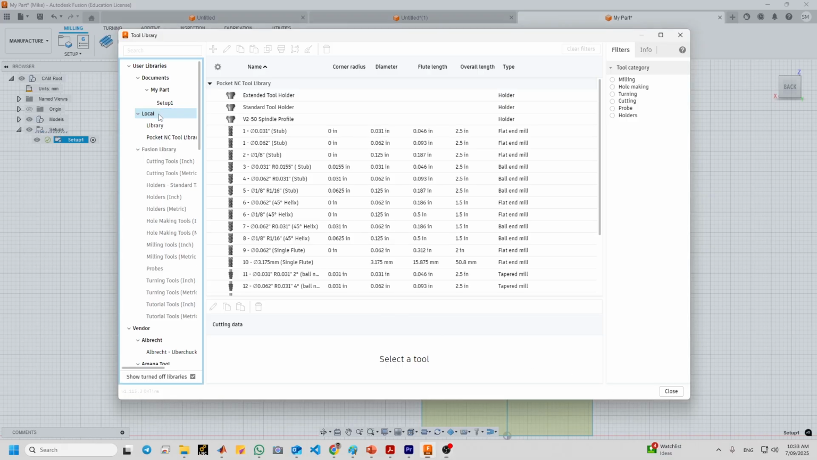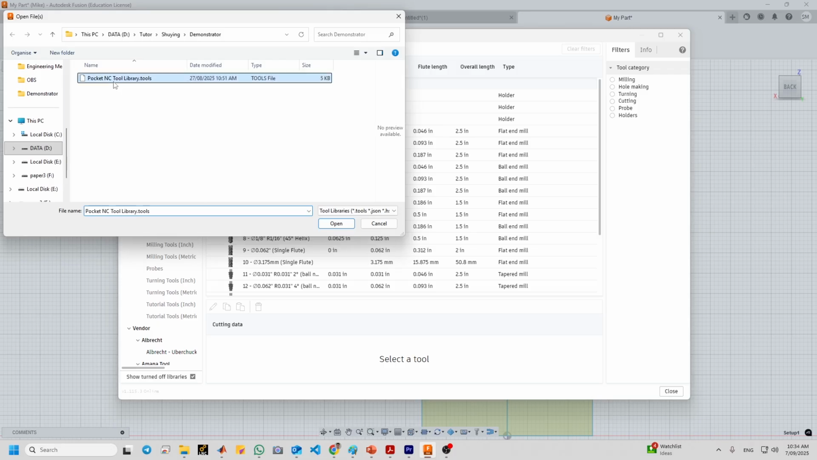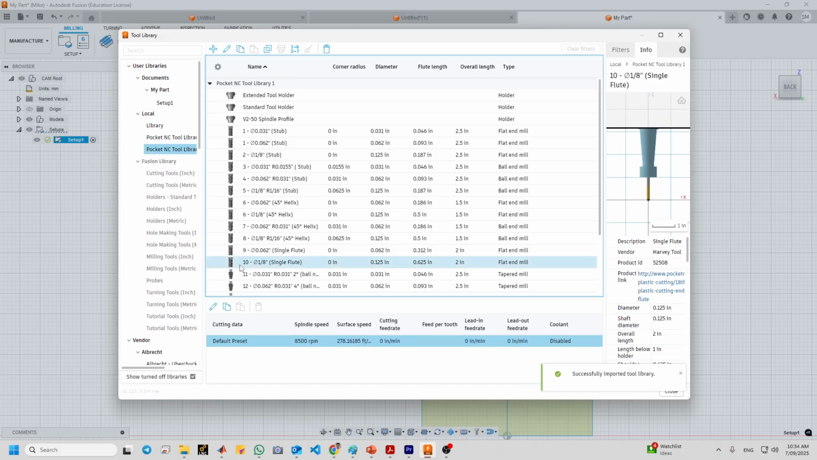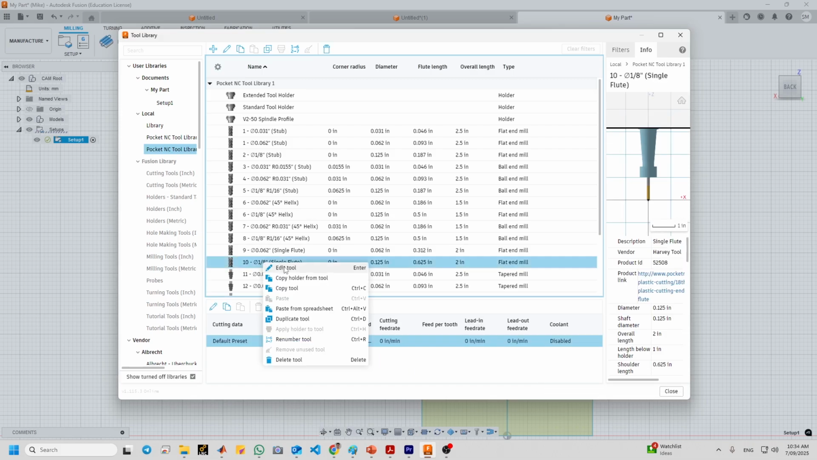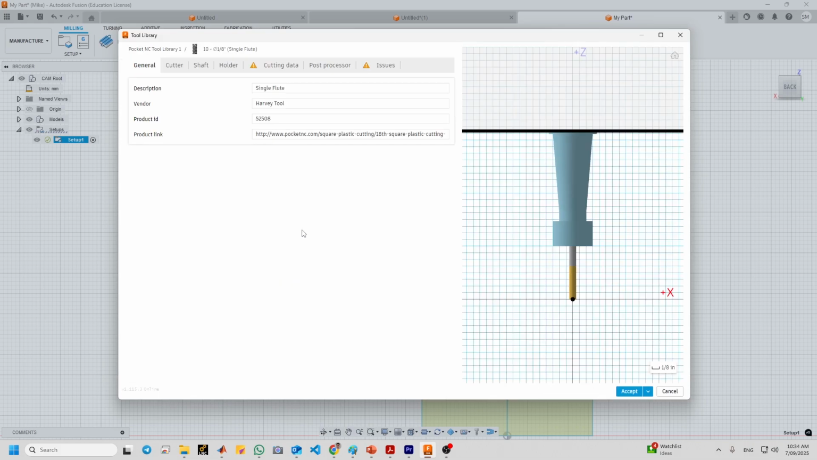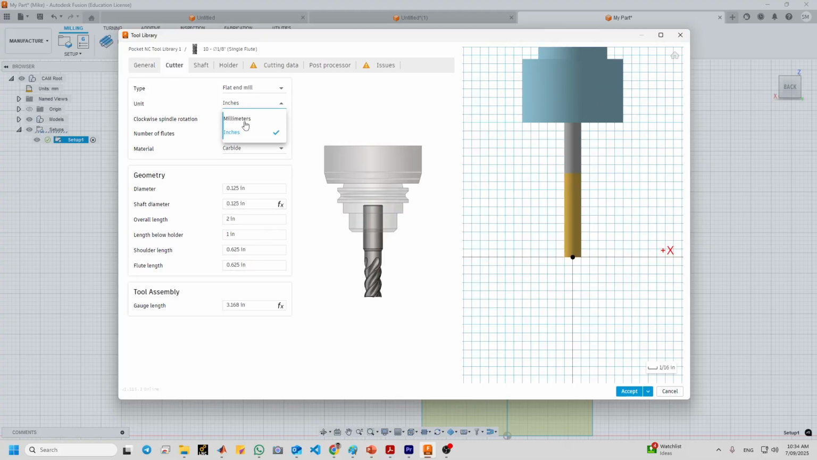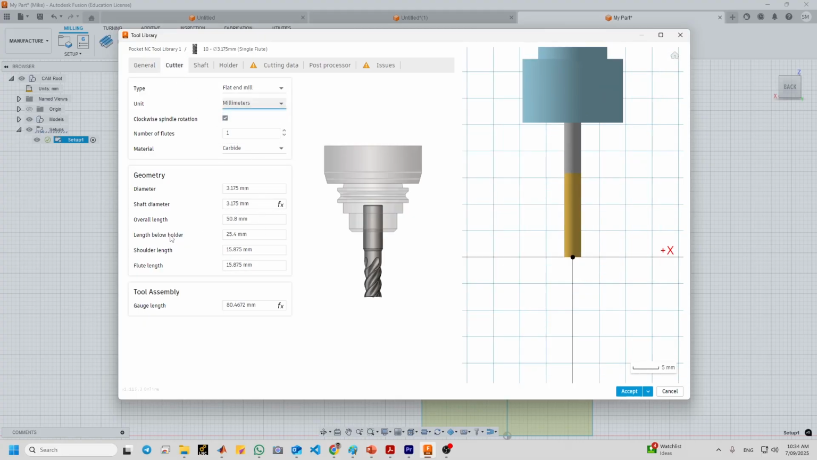Now right click here and import libraries, and select Pocket CNC tool library. Go to Tool 10, right click, Edit Tool, go to Cutter. So first change the unit to millimeter, and the length of the holder should be 25.